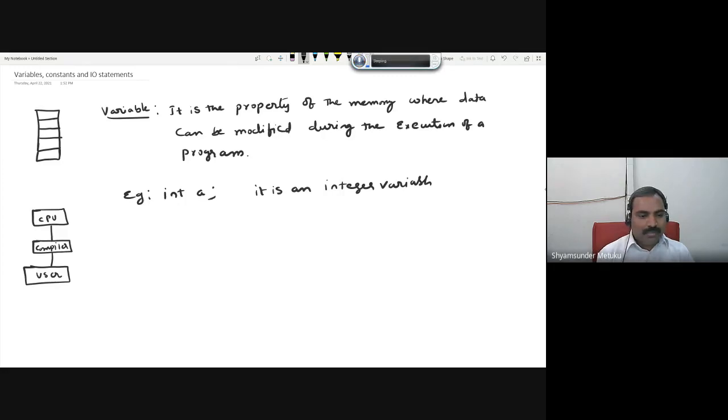So what the compiler will do is go to the memory and allocate 2 bytes, or 4 bytes based on the type of compiler, and give it a name. The name is A, which is called the name of the memory, and you can also call it variable A. Whatever data you write initially can be modified during the execution of the program. You must remember this definition of a variable for C programming.